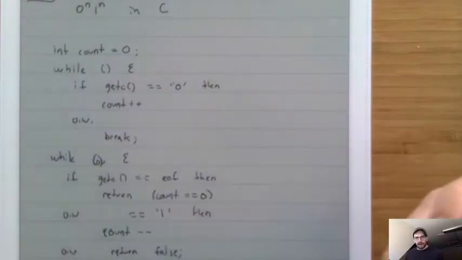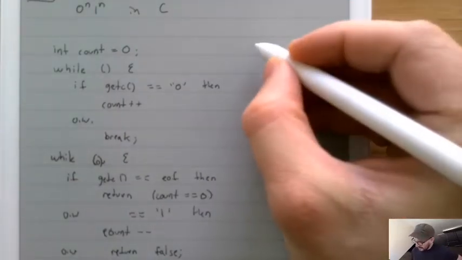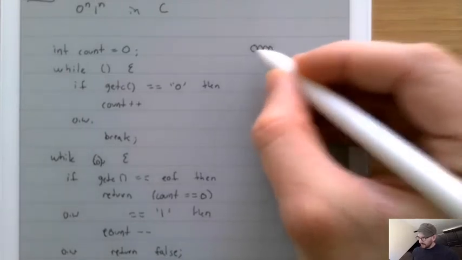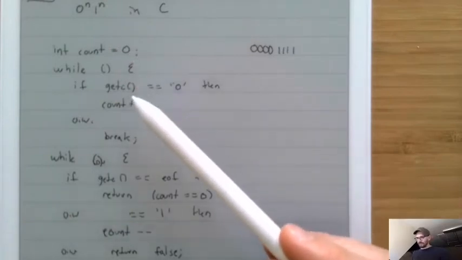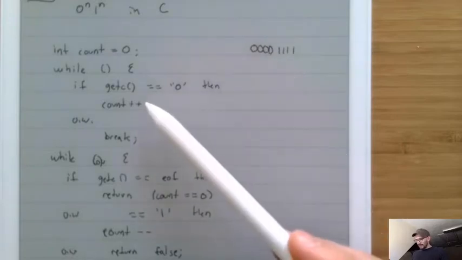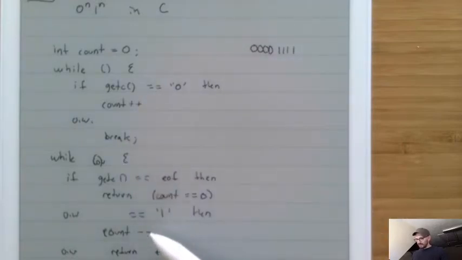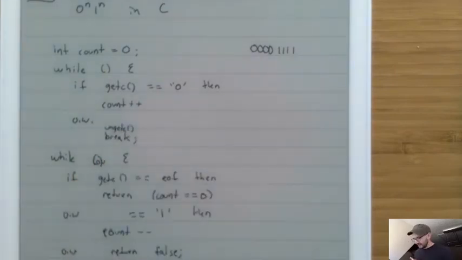So this right here appears to work, because if we ran it on a string like 0, 0, 0, 0, that's 4, 1, 1, 1, 1, then what's going to happen is we're going to increment 4 times. We're going to go 1, 2, 3, 4. Then we're going to see that 1 and go down to here, and then we'll subtract 1, and then we'll get 3, 2, 1, 0. One of the things that we need to do is ungetC here. And ungetC there is going to put the character back in. Okay.